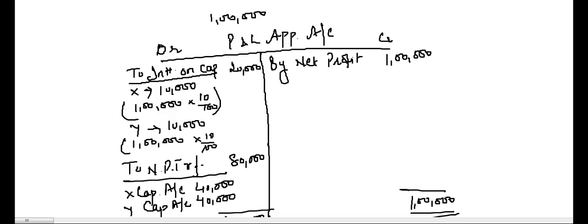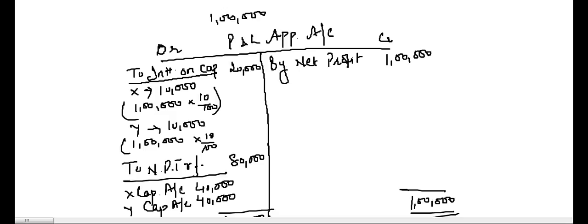Similarly, the expenses will be recorded on the debit side of the P&L appropriation account, because we have to find out the actual profits that are to be transferred to the partners' capital accounts, the actual profits which are available for distribution.